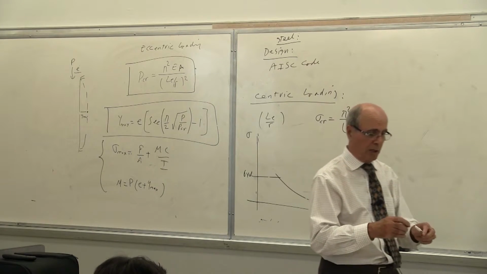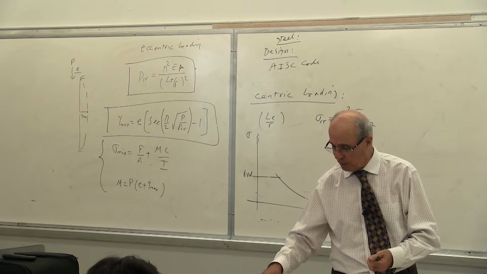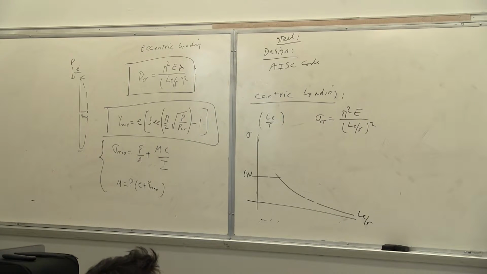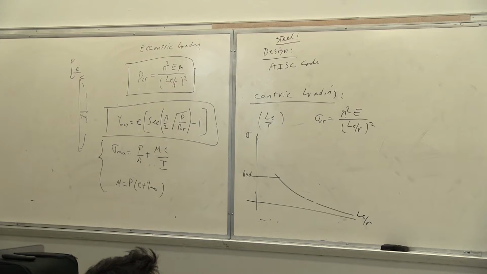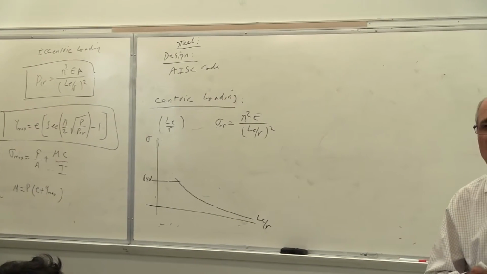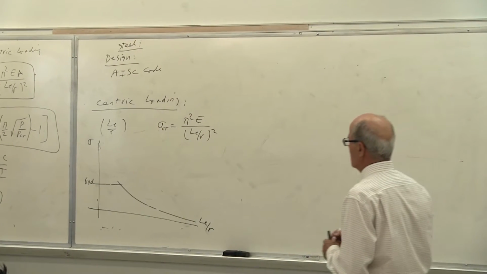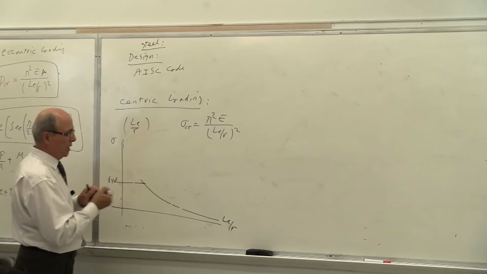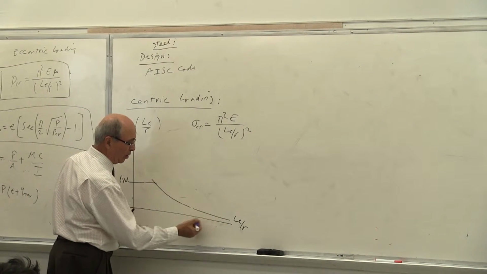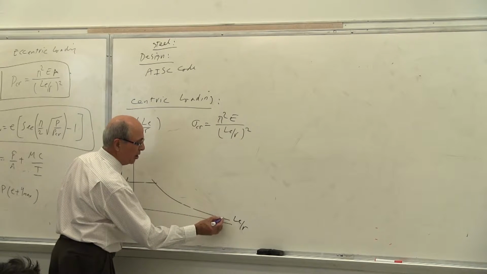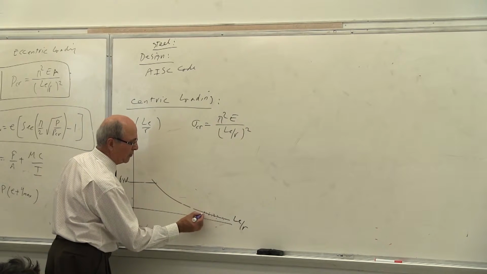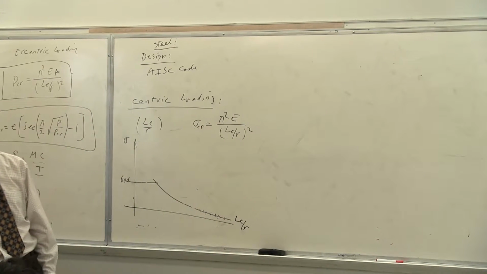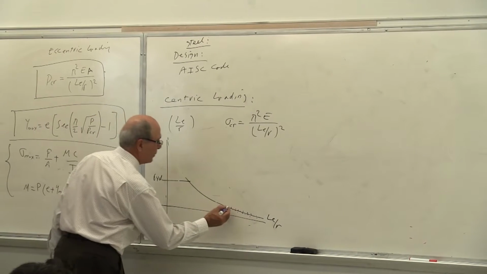That's what I was telling you the other time, that when I was a student, people were testing columns. Still, if you go to some university to do the research work, they are testing columns to find out what's going on, because nobody can exactly figure out what is going on. Since the beginning of the development of this theory, anytime they put a long column, or LE over R around this area, the result of the test and the result of the Euler formula are very close to each other. In other words, the Euler formula is good. Is that correct? That theory is good up to a certain level.